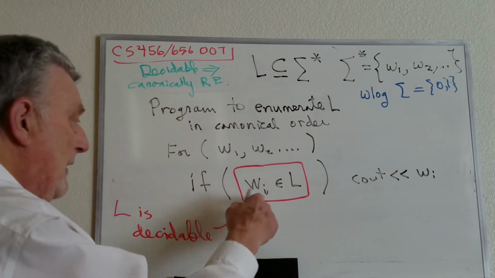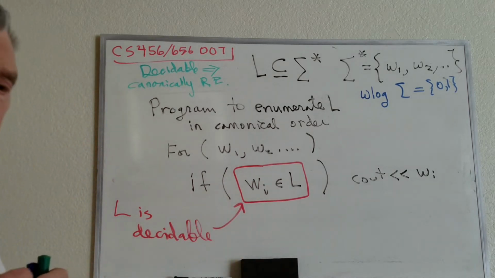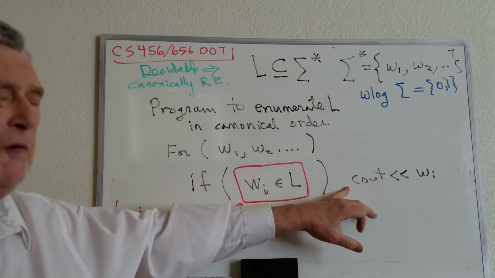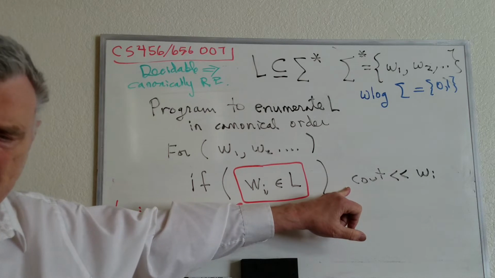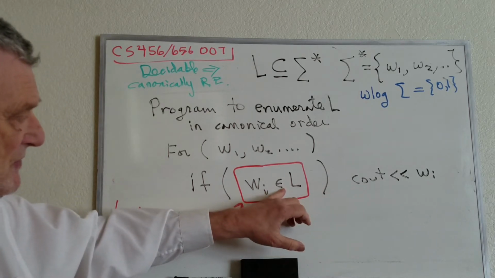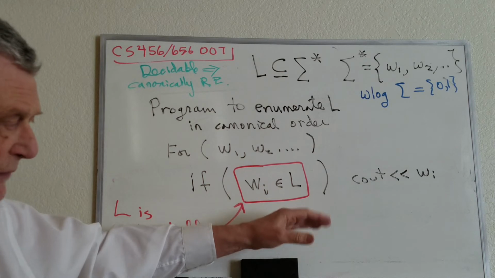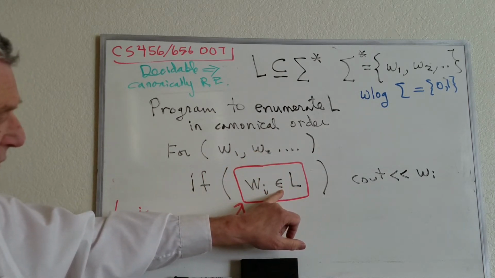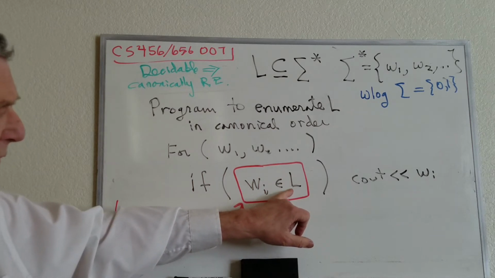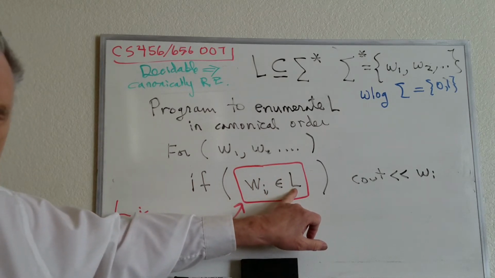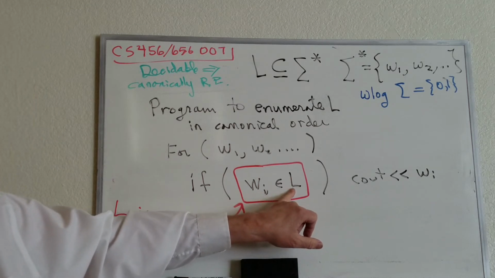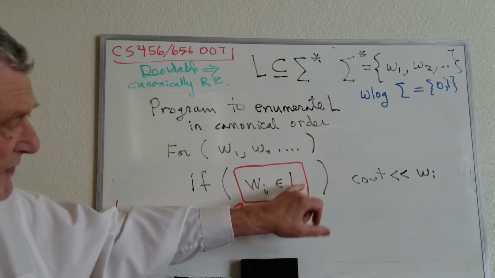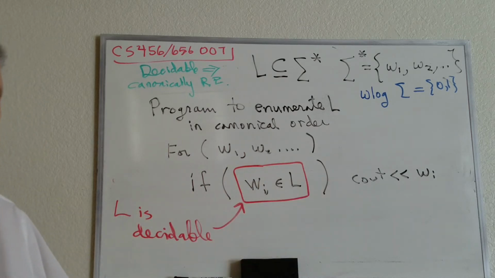We need that in order to evaluate this condition. If the condition is true, we output the string w_i because that's a member of L. If the condition is false, then we don't. We simply move on to the next w_i. Now, this program would not work if this were just an acceptable language because there might never be a no. We have to get a yes when it's yes and a no when it's no, or else this program would not properly enumerate the language.